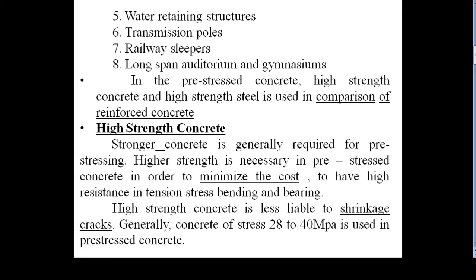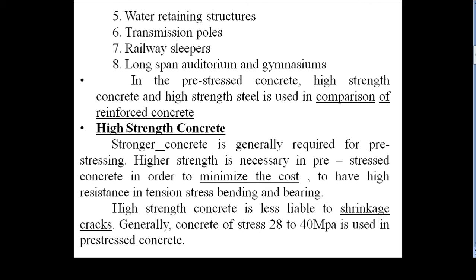Why? Because we use a minimum of M30 grade in the pre-tensioning method. In the post-tensioning method the minimum grade of concrete used is 40 MPa. This gives higher resistance in tension, stresses, bending and bearing when using high strength concrete in a PSC.